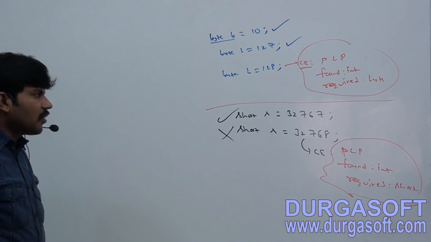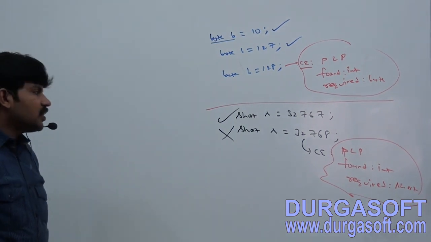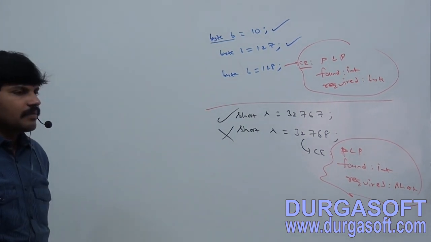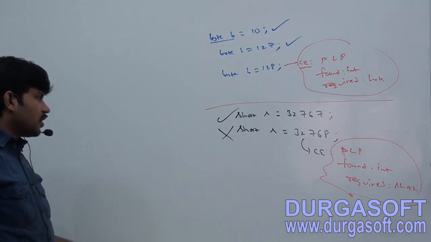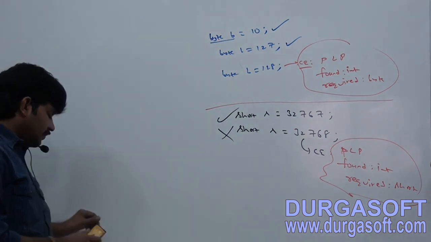Next, short s is equal to 32,767. Short s is equal to 32,768.